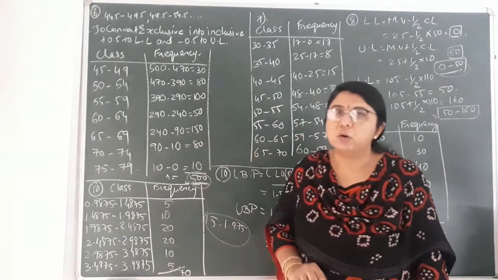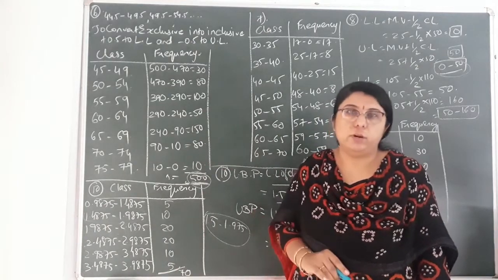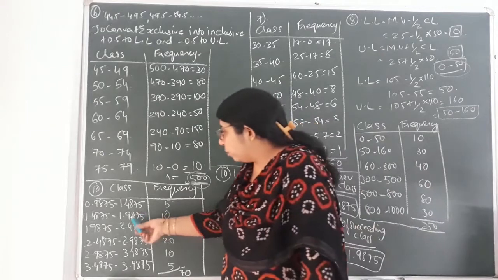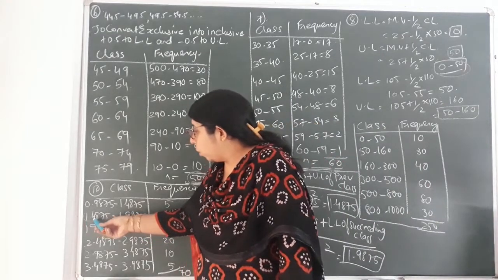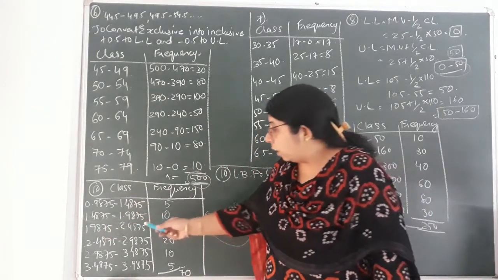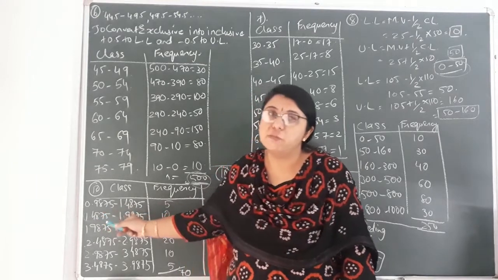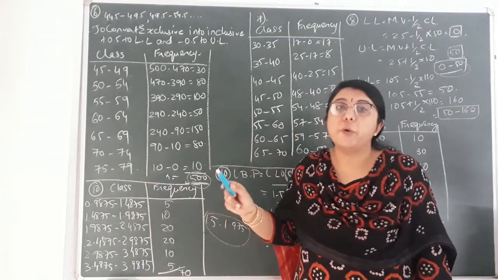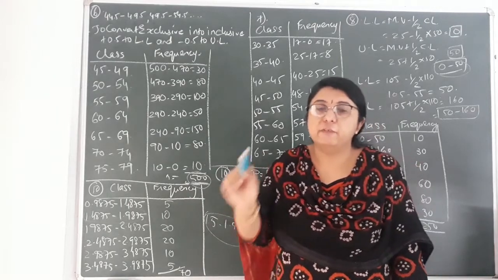Class limit, how to find out the class limit? That is the upper boundary point minus the lower boundary point. The upper boundary point is 1.9875, and the lower boundary point is 1.4875. You will subtract these two values, 1.9875 minus 1.4875, and you will get 0.5. It means the class limit is 0.5.